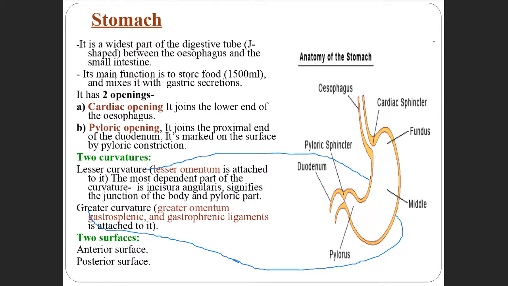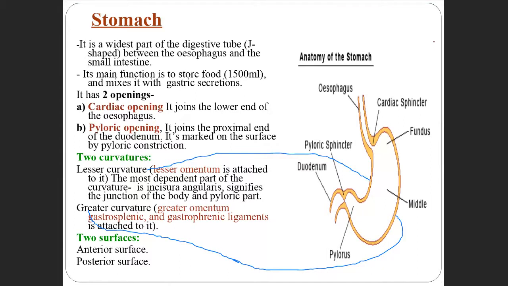The lesser curvature connects with the lesser omentum. So what structure attaches there? Lesser curvature, lesser omentum. Greater curvature, greater omentum. These two structures, okay.